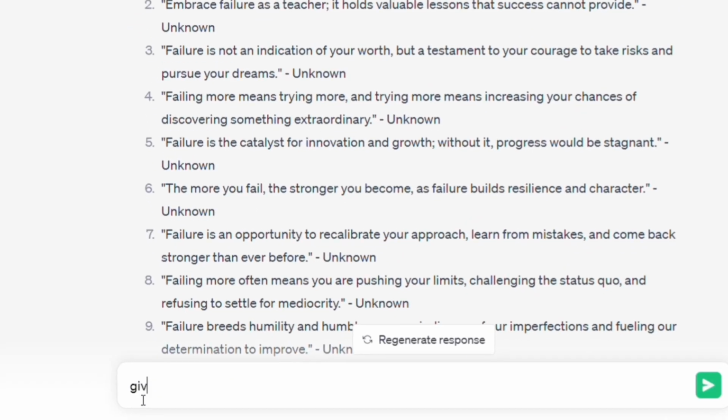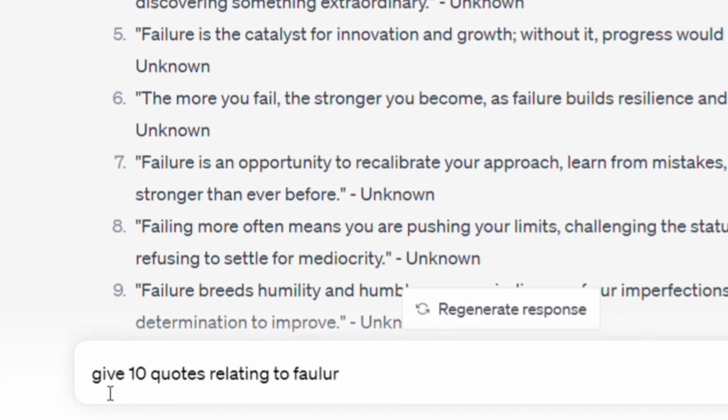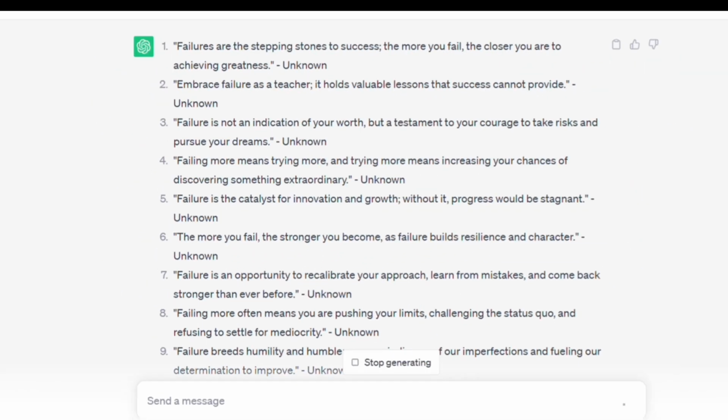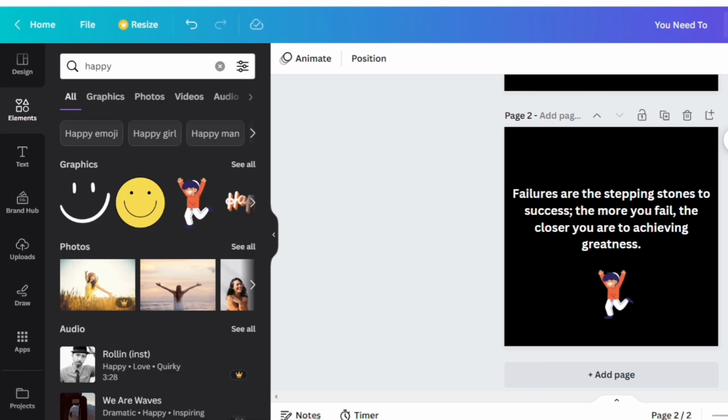If your page was about food, we could be more specific and ask ChatGPT to give me 10 quotes about failure relating to cooking. After you get your desired outcome, you can just copy and paste it onto your Canva slides and make it more branded. You can use a bunch of cool graphics and colors.